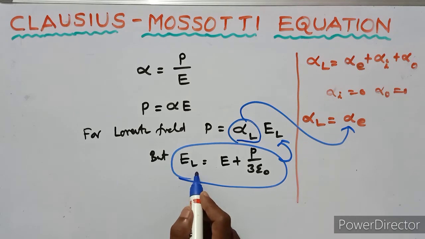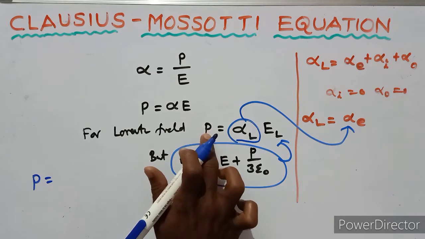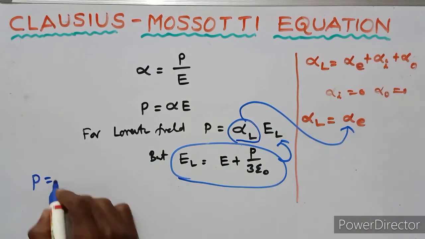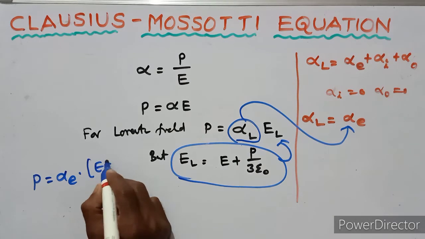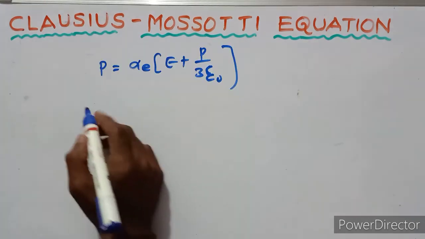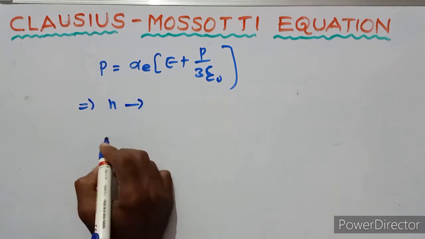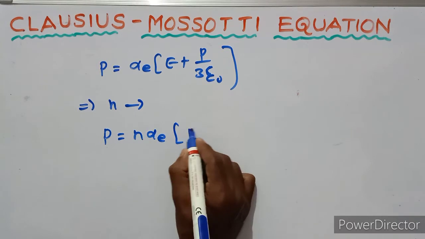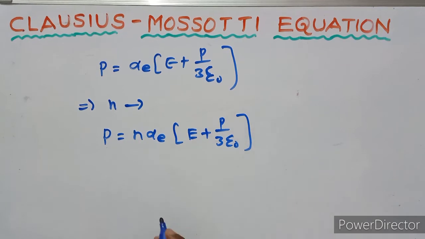So the dipole moment P equals alpha E into E L, which is E plus P upon 3 epsilon naught. If there are n number of atoms, P equals n alpha E into E plus P upon 3 epsilon naught.